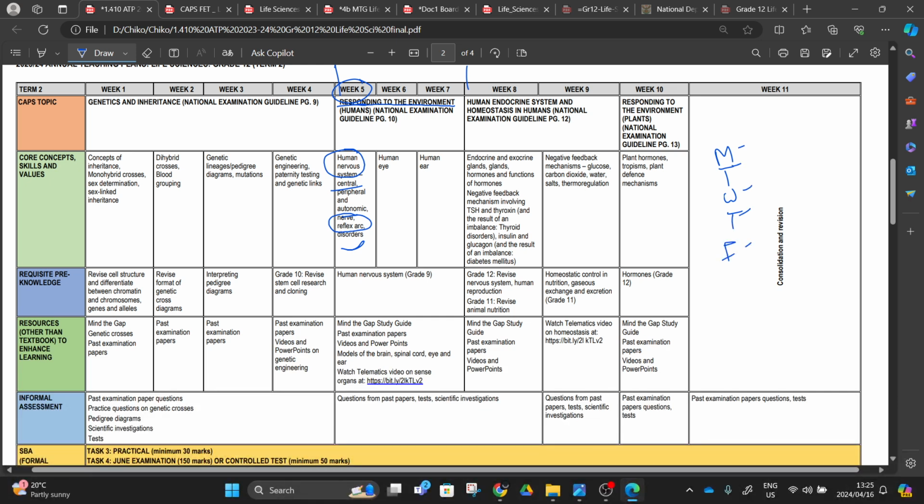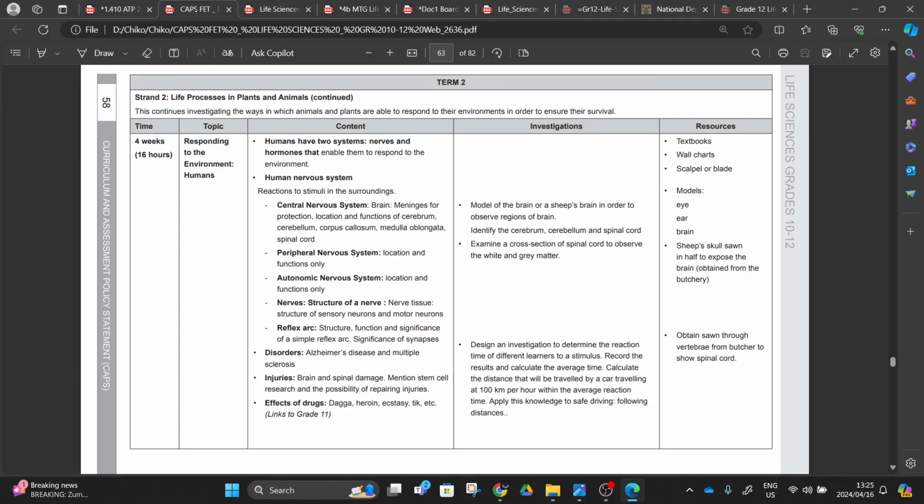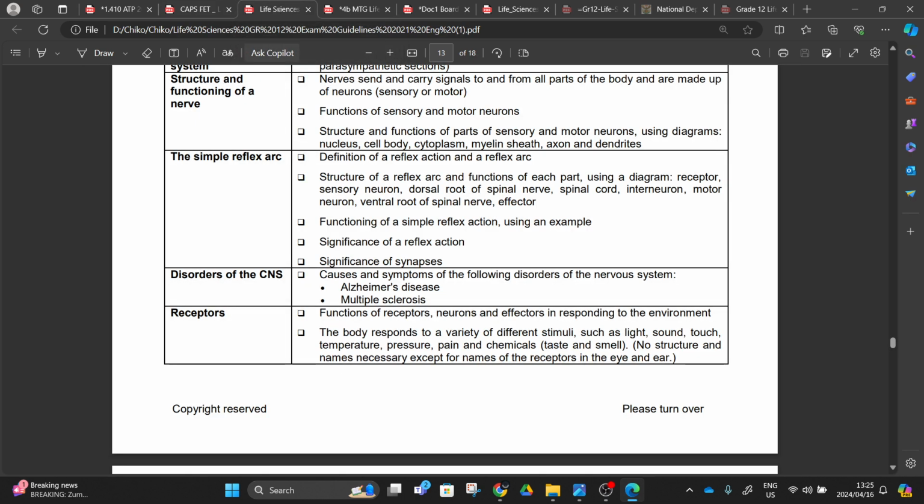Monday we did the introduction and the response, the central nervous system. Tuesday we are going to do the nerves, those connectors, those wires that I was talking about. Wednesday we are going to do questions and answers, and then Thursday the peripheral nervous system, autonomic, this part here. Then Friday we'll be covering disorders. We are being guided by our textbook, and from the CAPS document, we did this yesterday. We talked about how we have to cover this in a weekly timetable.